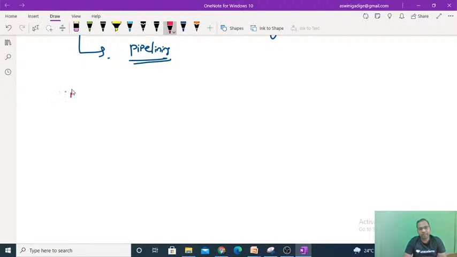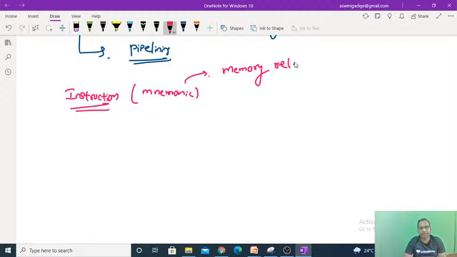Generally, if you take any one instruction, as per assembly level language, we call each and every instruction a mnemonic. Mnemonic is some Greek or Latin word, and the original English meaning is something memory related.